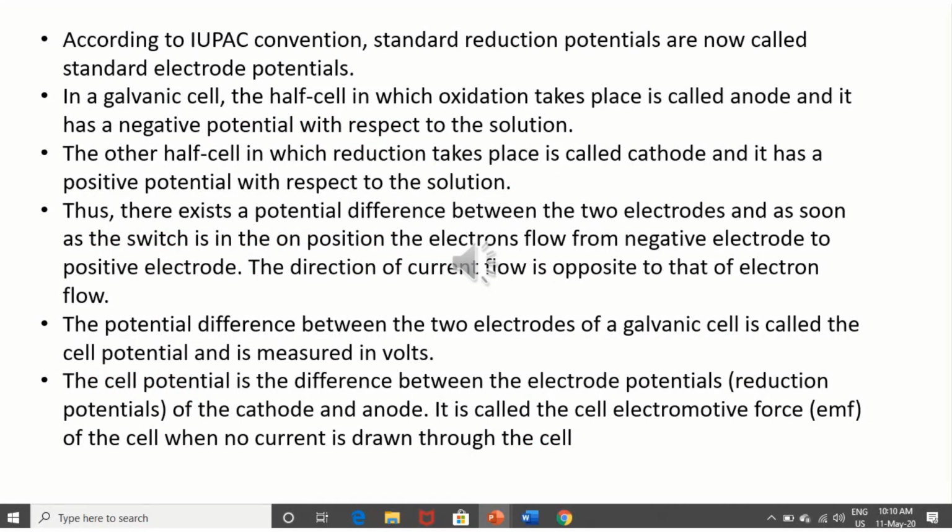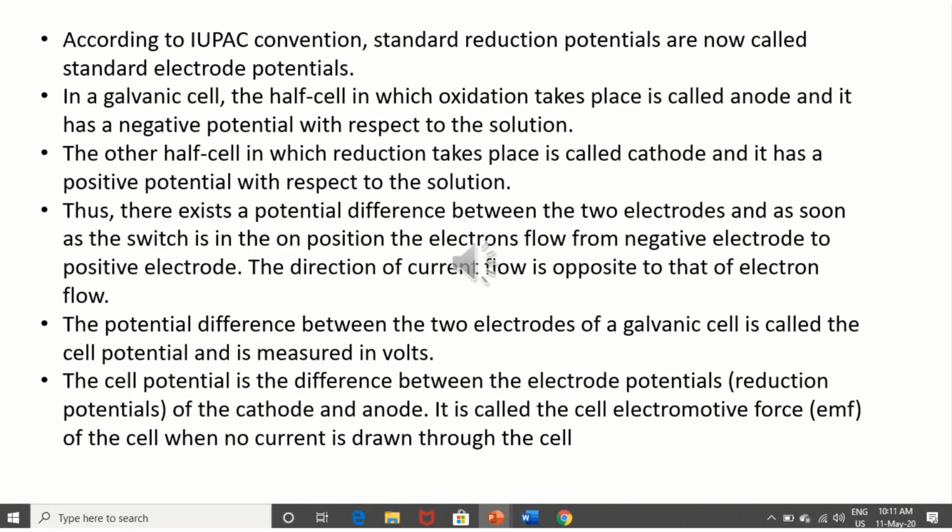It means if an oxidation potential is given, and some element shows oxidation, it has a better tendency to get oxidized, so in that case their reduction potential must be negative. So if you find a reduction potential negative somewhere, it means that element, that substance, actually has a tendency to get oxidized.